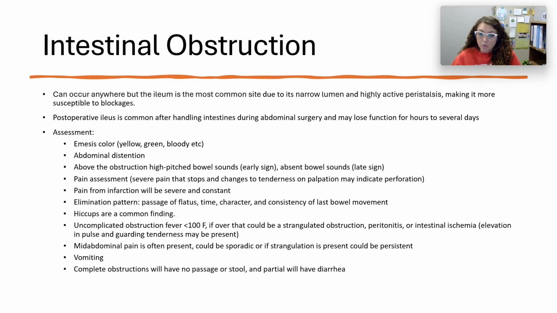And complete obstructions will have no passage of stool, and a partial will have diarrhea. And the best way to think about that is, if there's a complete obstruction, I've put up a wall and there's no going past it. But with a partial, something can still get around it. So you think about your bowel being circular and say there is an obstruction that is still allowing something around it. You think about a river with a giant rock in it.